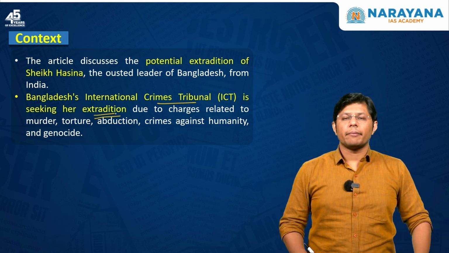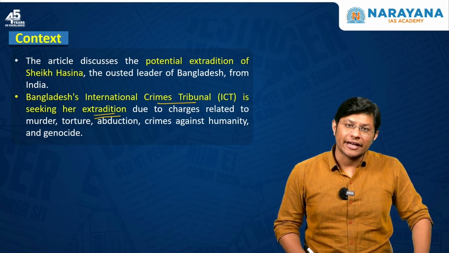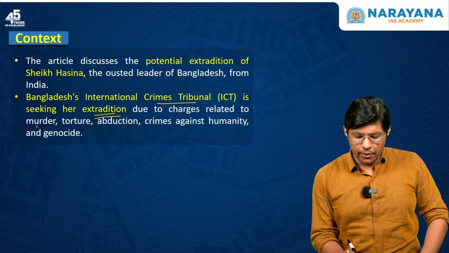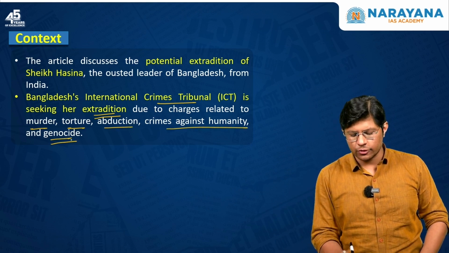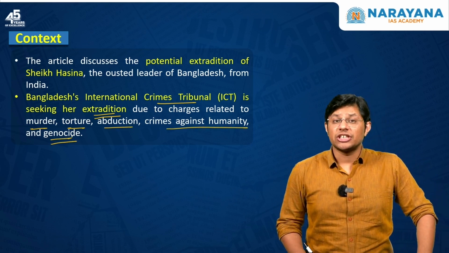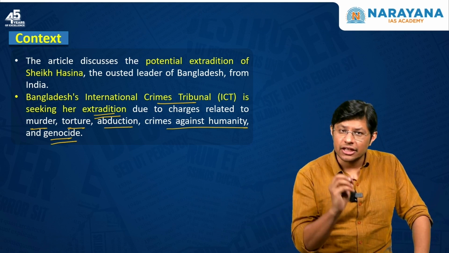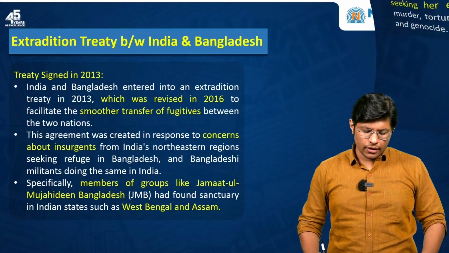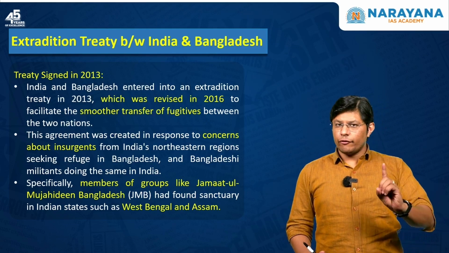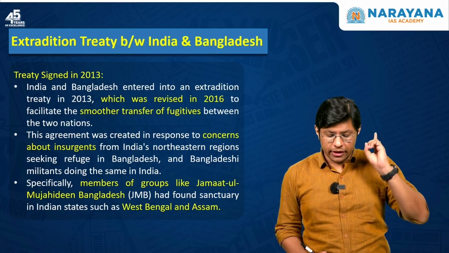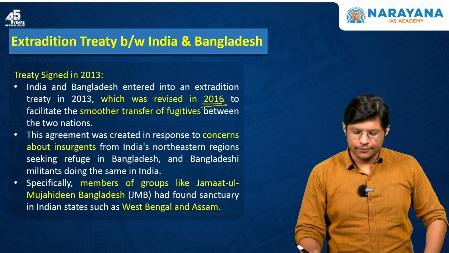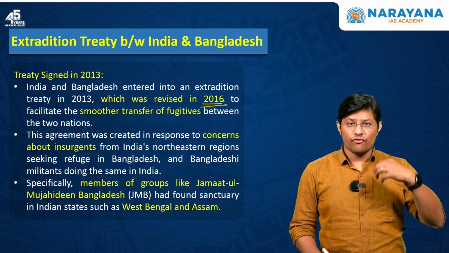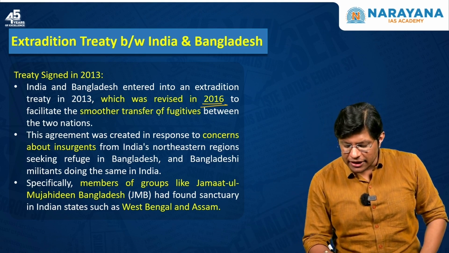Why? Because there are many charges filed against Sheikh Hasina related to murder, torture, abduction, crime against humanity and genocide. These are the charges filed against her. So, a treaty was signed for the first time between both the nations in 2013 and revised in 2016. The purpose was to facilitate the smoother transfer of fugitives.